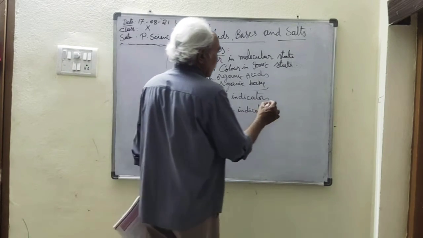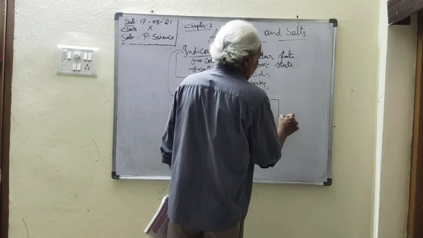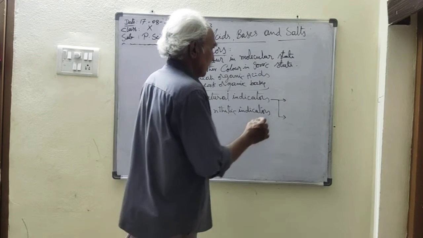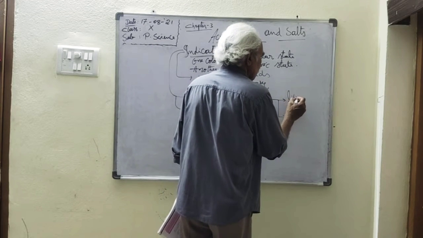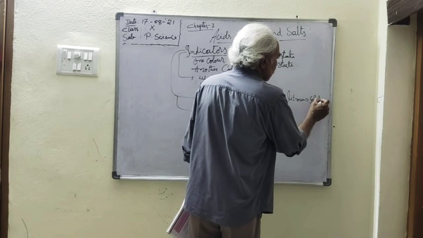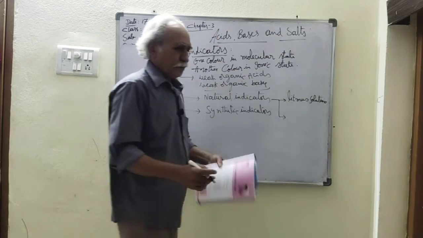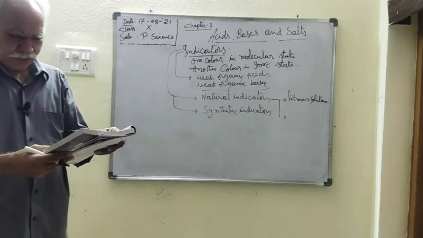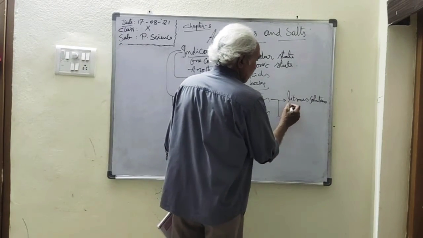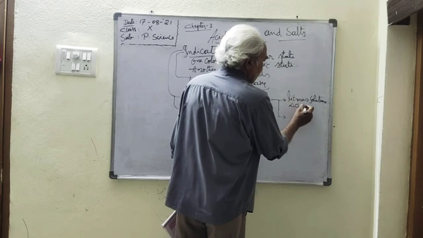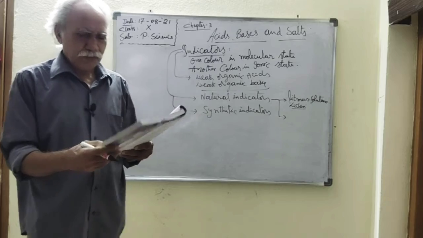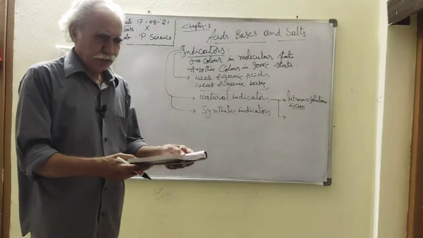Again, under the natural indicators, you find one, litmus. So litmus solution is obtained from a plant called lichen, which belongs to the division Thallophyta.